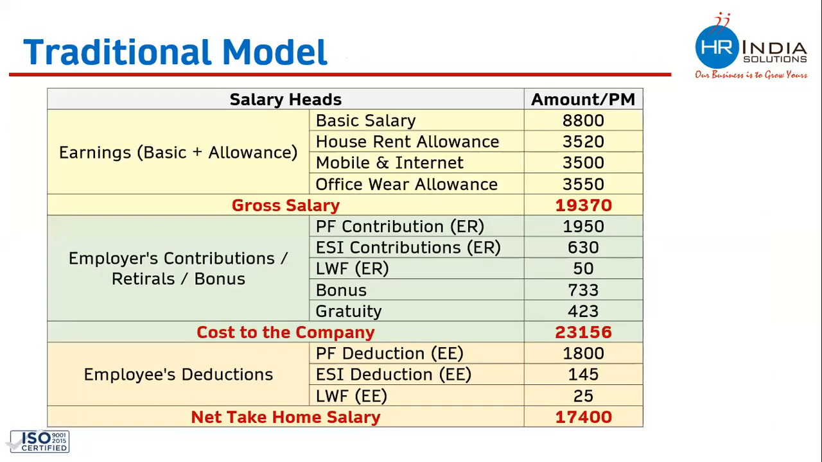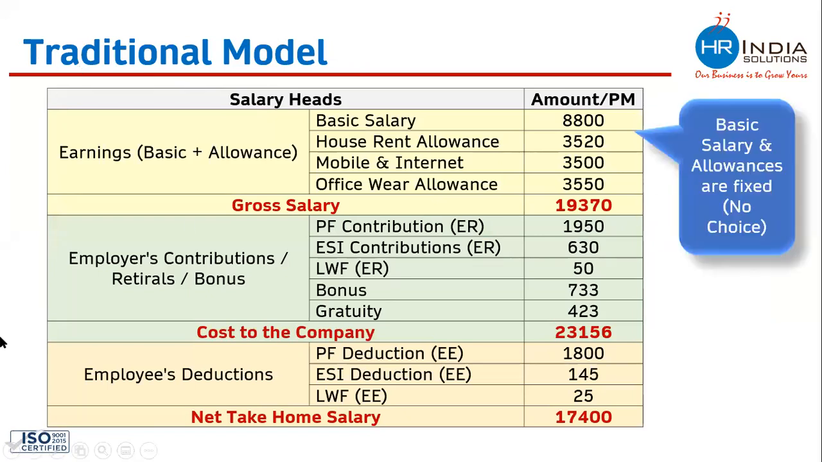So a few examples we have here. Now this is the traditional model. This CTC lecture is an example of the traditional model. How come? If you see here, the company has decided everything. They have decided the basic salary and all the allowances of the employee, and there is no choice left to the employee to pick any of the compensation part. Right. So this kind of compensation model is known as a traditional compensation model.